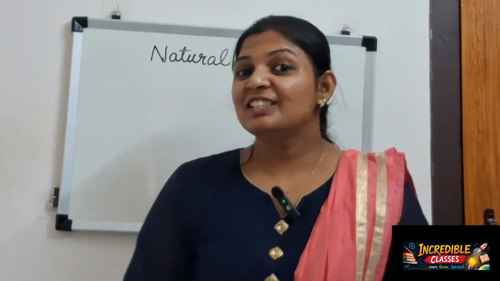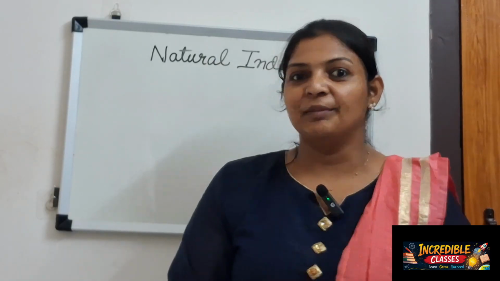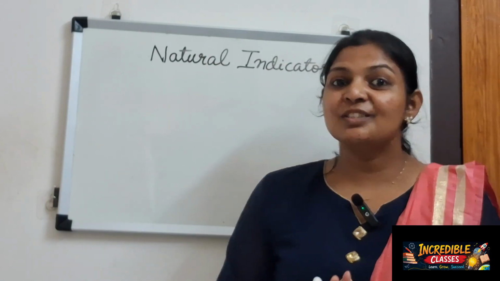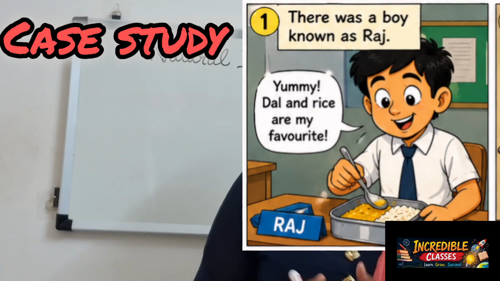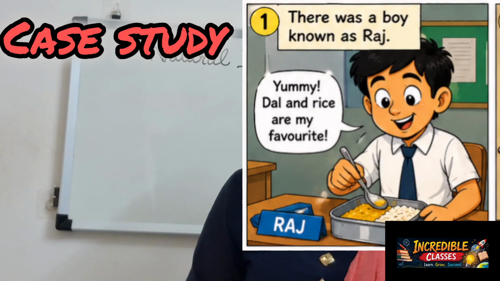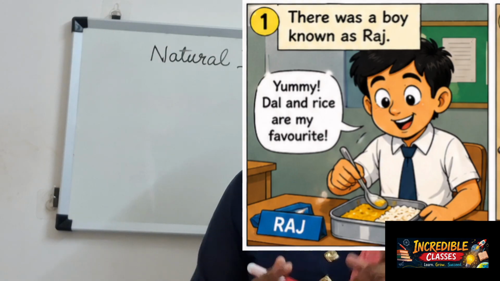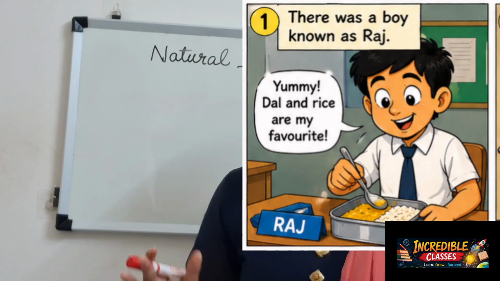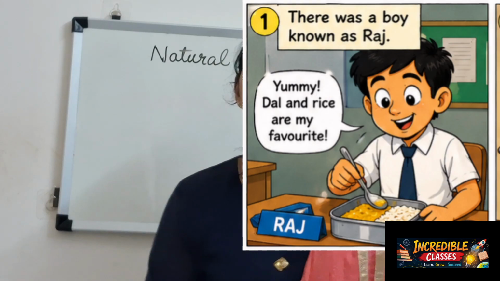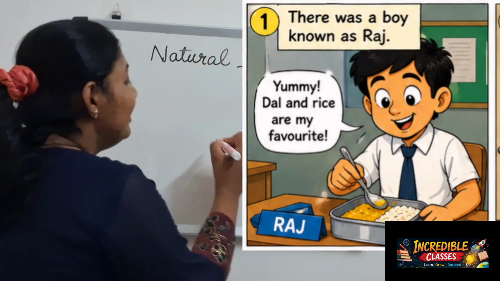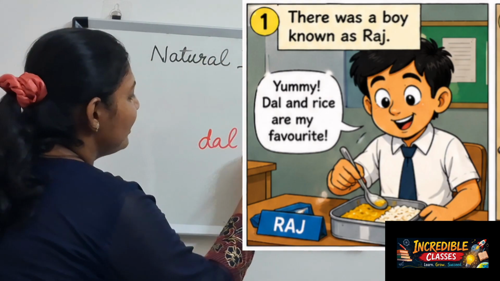So now, my dear learners, I will give you a small situation. Listen carefully. This is the story of a boy named Raj who was studying in class 7. He was a very good and obedient student. He always finished his lunch, whatever his mother gave him. And he was very fond of dal and rice. What? Dal and rice.